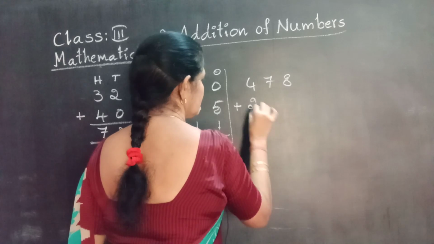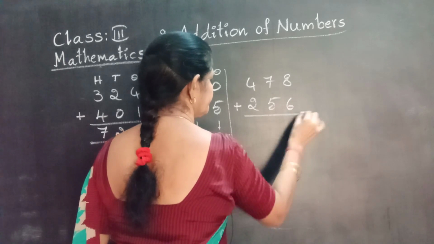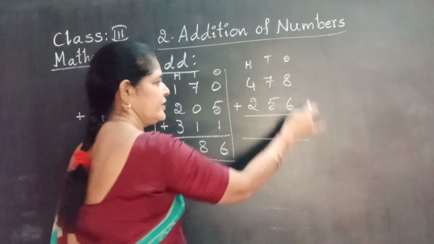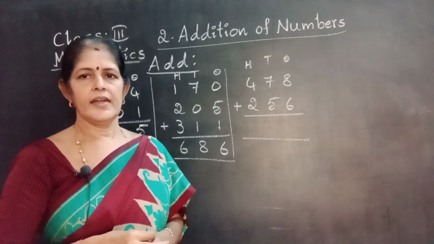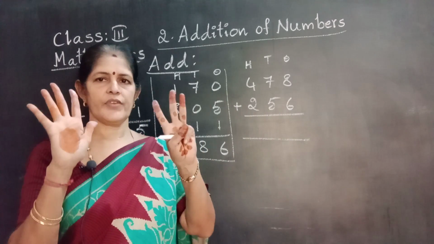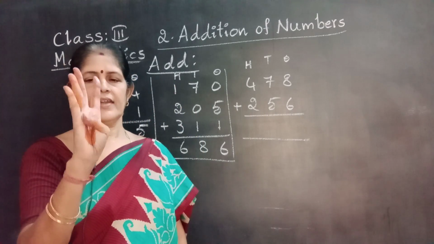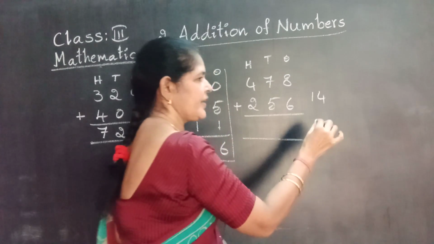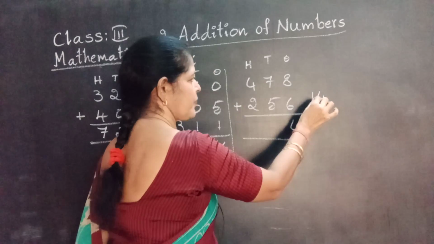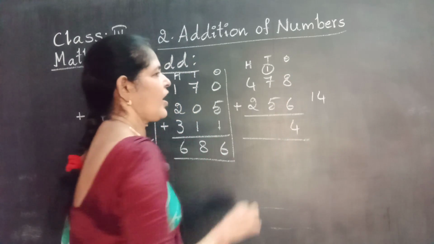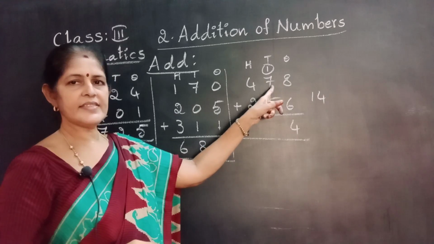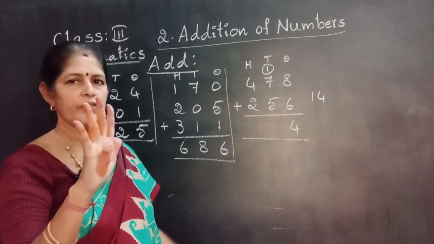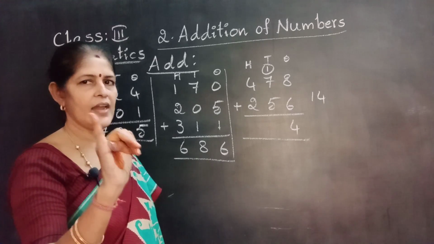478 plus 256. Ones place, tens place, hundreds place. Start from ones. Take 8 fingers. 6 after 7, 8, 9, 10, 11, 12, 13, 14. Two-digit number. Split the number: ones place number stays in the ones place, tens place number carries forward to the tens place. 1 plus 7, 8. 8 in the mind. Take 5 fingers. 8 after 9, 10, 11, 12, 13.